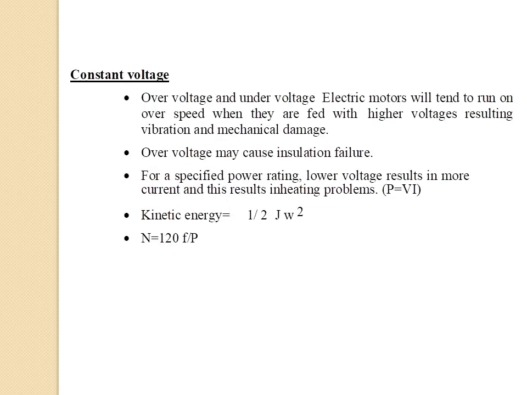For constant voltage, with over voltage and under voltage, electric motors will tend to run at over speed when they are fed with a higher voltage, resulting in vibration and mechanical damage. Over voltage may cause insulation failure. For a specified power rating, lower voltage results in more current, and this results in heating problems. So we can use the power formula P = VI. For kinetic energy, 1/2 J omega squared. Speed N = 120f/P.